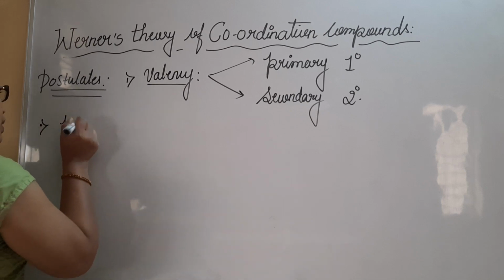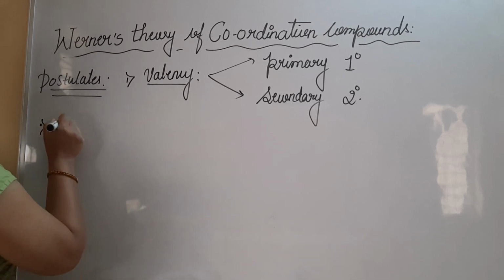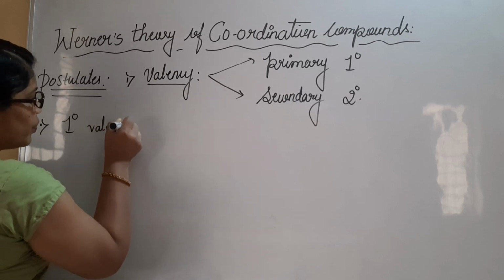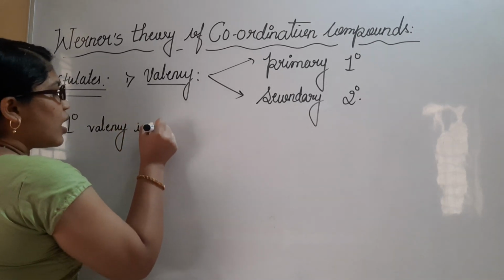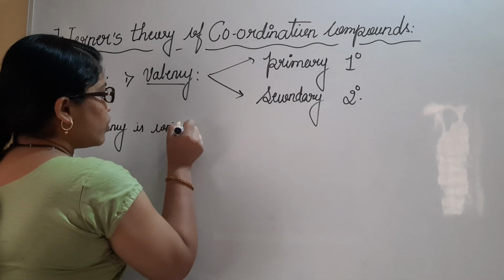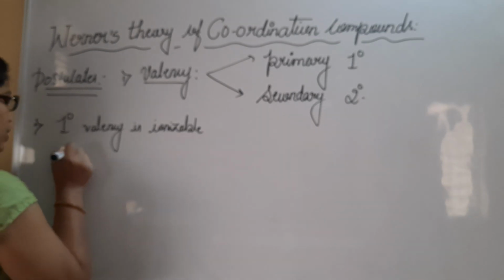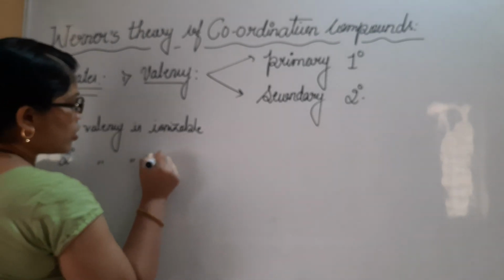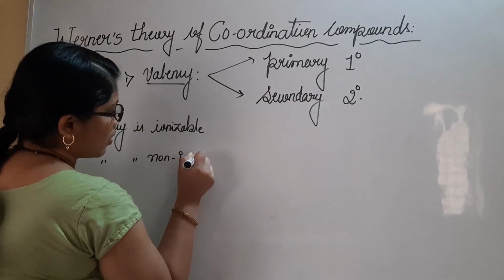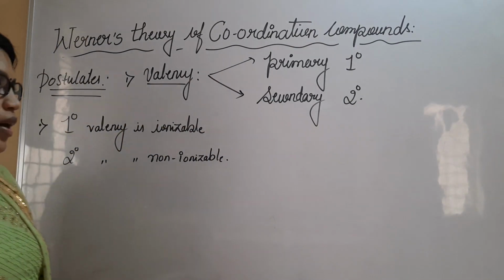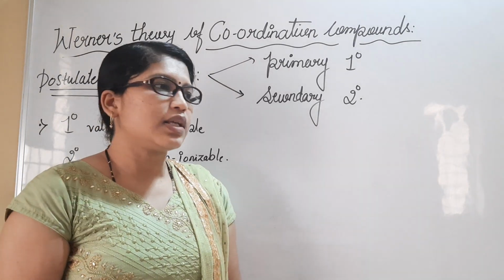Let me first write here. Primary valency is ionizable, whereas secondary valency is non-ionizable. Now let us understand first what we mean by primary valency and what we mean by secondary valency.